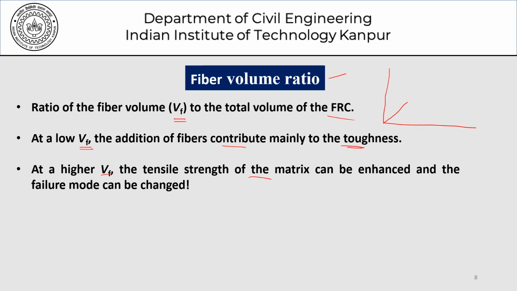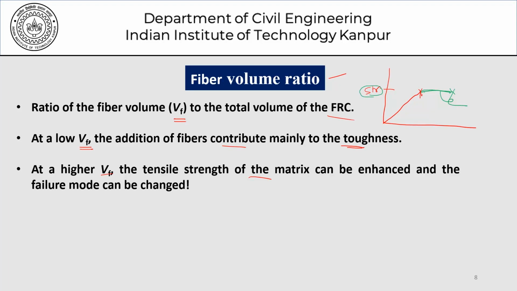Let us not bother about fiber reinforced concrete. Let's talk of a simple material. We can have a material here which is going to fail somewhere here. So this becomes the strength of this material. We can have another material which will not fail here but will sustain some more load, sustain some more deformation, I should say. We can have another material which has the same strength, that is, it cannot take any more load than this, but does not fail here in a brittle manner, but sustains a larger deformation before it fails. So this is a very different characteristic.